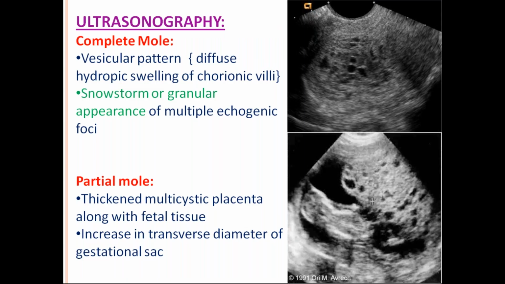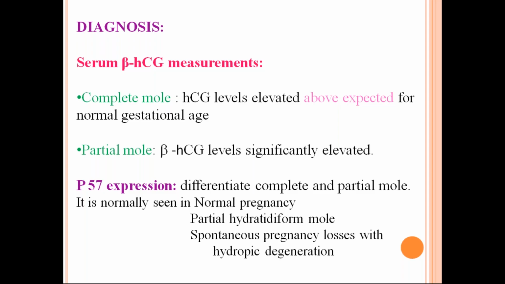So now I want to ask you why you want to measure serum beta HCG levels. Why not alpha? Because if you measure alpha chains, you will also measure the alpha chains of LH. So that will give a false value. That is why you measure beta HCG. So beta HCG is the single most important marker for molar pregnancy.